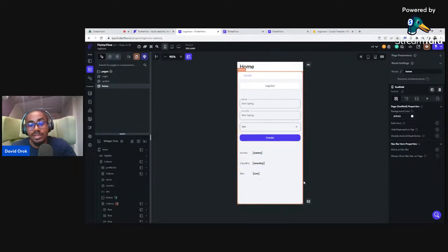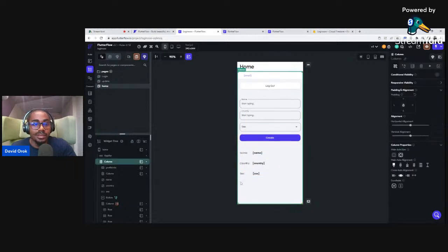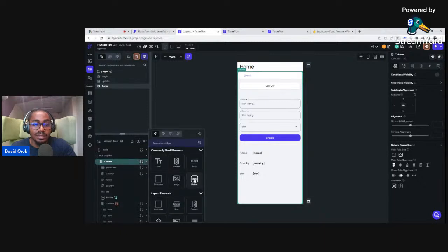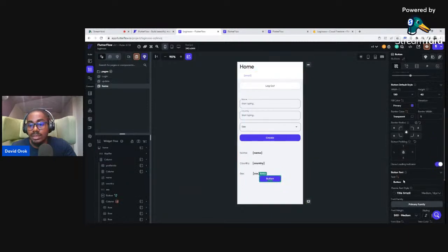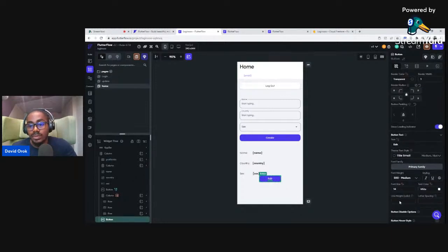Let's just add a button here that says edit, something like that. I'm not really paying attention to design here, guys. So I'll click on this and add a button. I will call the button edit, and I will try to make the width... Okay, so run mode is finished.